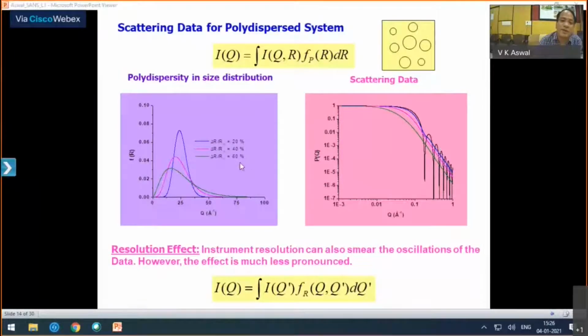So they will smear out when you have a polydispersed system. So whenever you measure a system, it is very difficult to see these oscillations. If you have very highly monodispersed systems, then you may see them, but not so many, maybe 2 or 3 maximum.